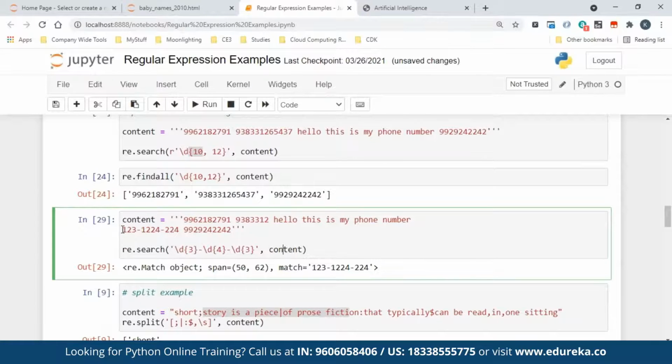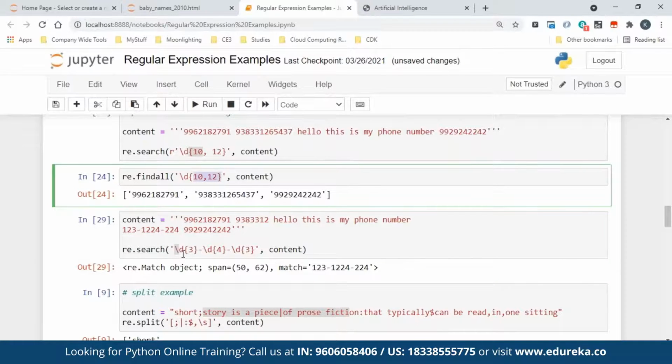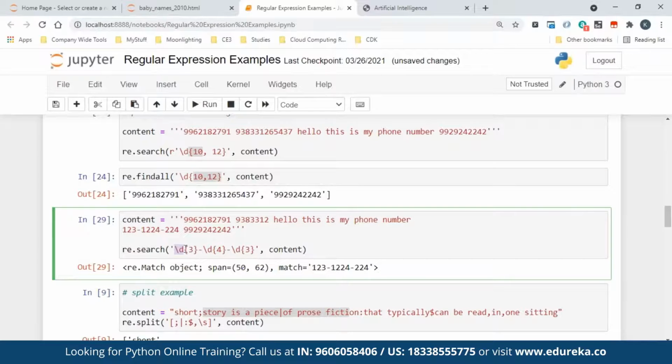Like US phone numbers generally will have 3 digits here, then there is a hyphen, then 4 digits, then there is a hyphen, then 3 digits. So how to put it? Here I'm applying the same technique, just that I'm not mentioning the range. So I'm saying \d 3 times. The way to say 3 times is just put curly braces. Then I put a hyphen because there is a hyphen. And after that, the \d should be 4 times. Then I put a hyphen. Then I said \d 3 times. That's all.